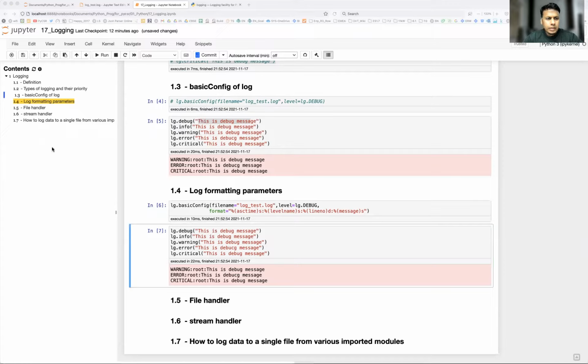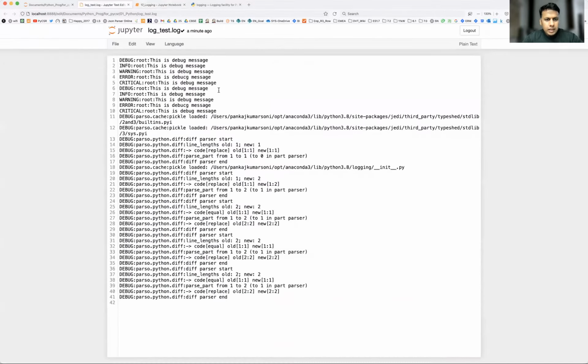Format equal to, okay. What exactly is the error message?